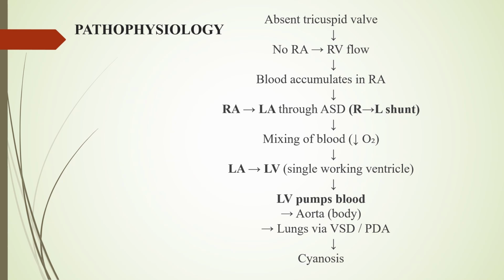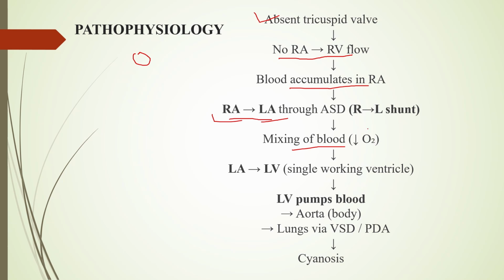Then pathophysiology: in this the tricuspid valve is absent, so there will be no flow of blood from the right atrium toward the right ventricle, so blood will accumulate in the right atrium. अब right atrium में ही accumulate होगा तो right atrium को ओवरवर्क होगा. Due to any defect, ये शंट की वजह से जो ब्लड है that will flow directly from the right atrium toward the left atrium. So there will be the mixing of blood, oxygenated और deoxygenated ब्लड मिक्स होगा.